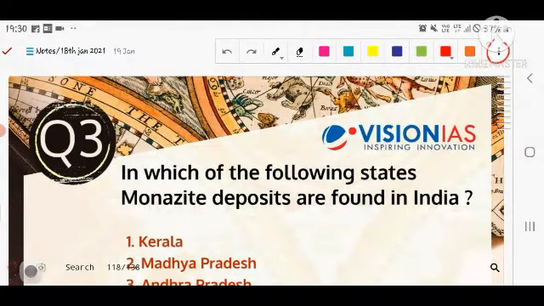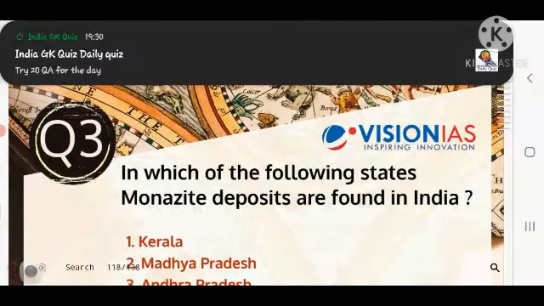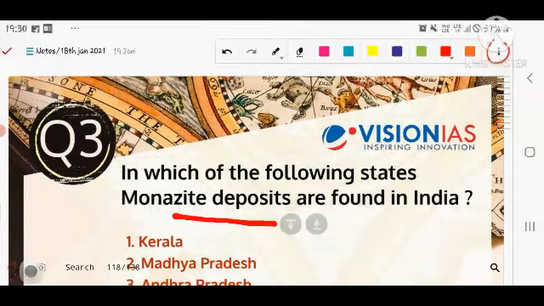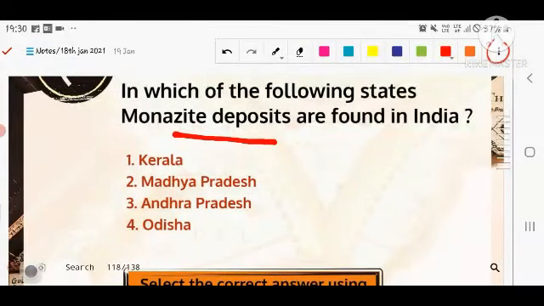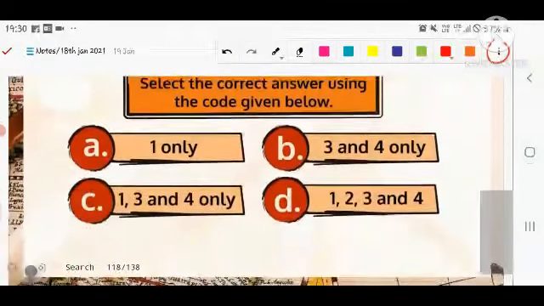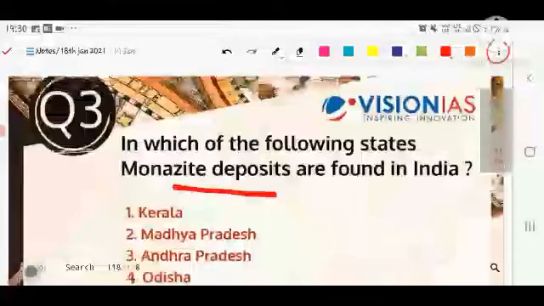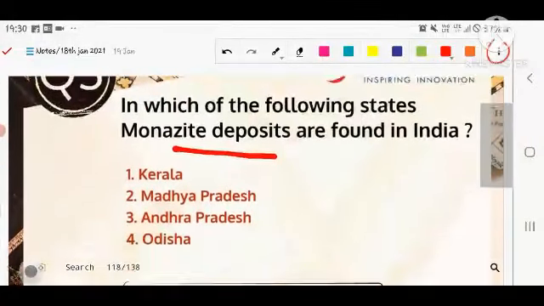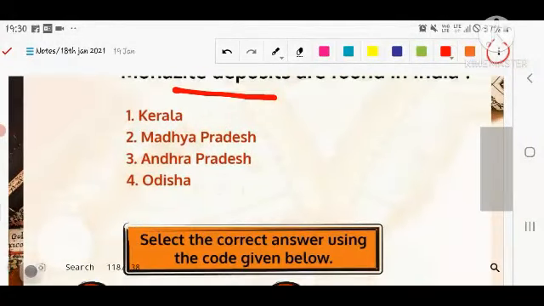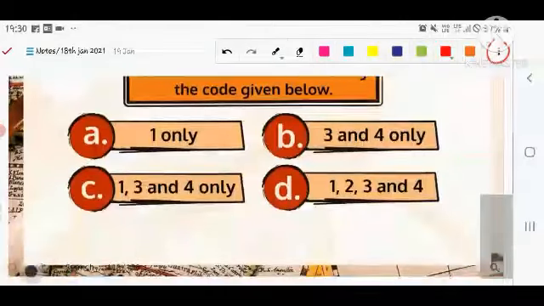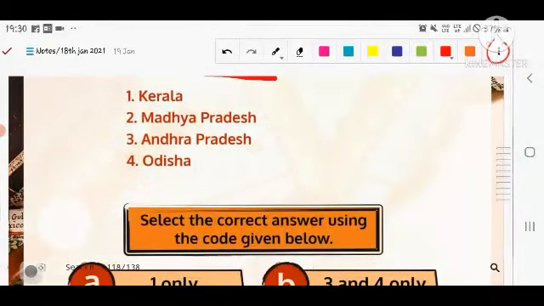You can correlate it with other things, for example science and technology, places in the news, or geography. They are interrelated in this question. In which of the following states are monazite deposits found in India? The options are Kerala, Madhya Pradesh, Andhra Pradesh and Odisha. You have to choose the correct option from the given options. Let's see the next question.